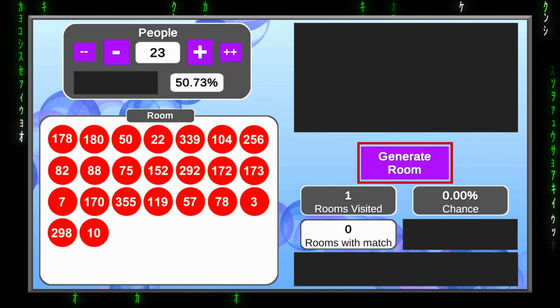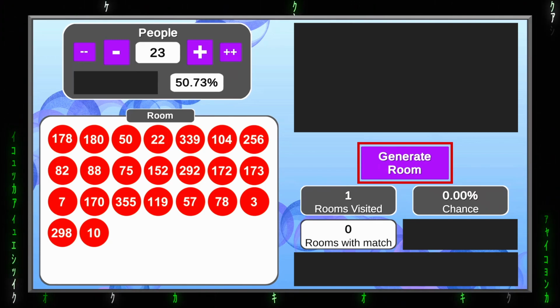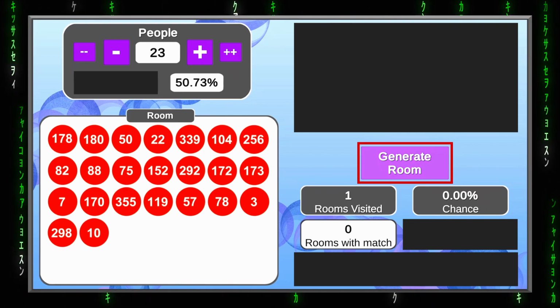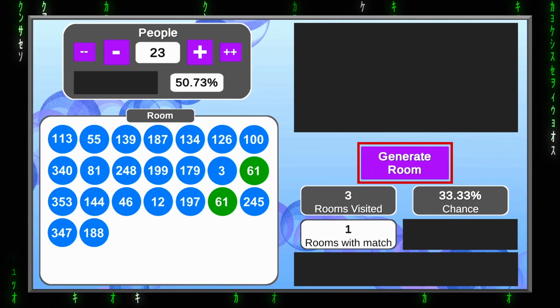We don't have a match. You can see every person in the group has a number now, and all circles have turned red, which means that all numbers are unique. Now let's generate more rooms until we have one with a match. There we go, the circles are green and those have the same number.